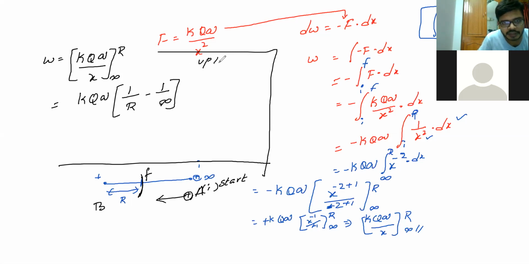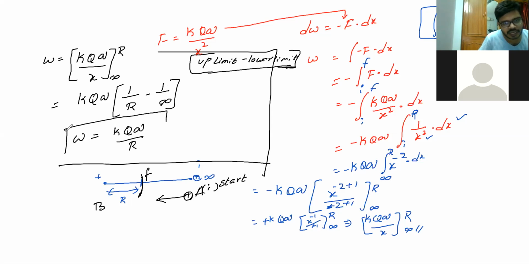So upper limit minus lower limit. There are so many derivations with respect to integrations. If you have any difficulty in understanding, please let me know. So which is equal to, what is the value of 1 by infinity? 0. Yes, ma'am. So can we say the work function is nothing but K capital Q small q by R?